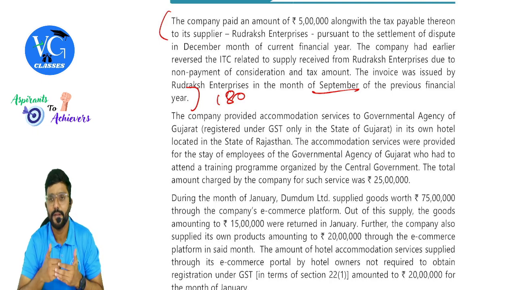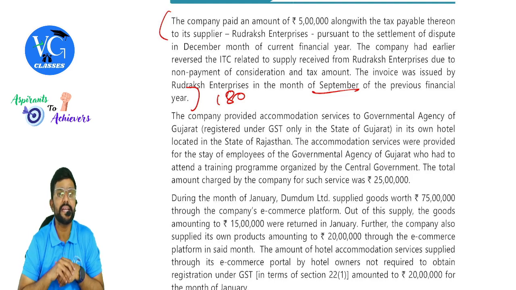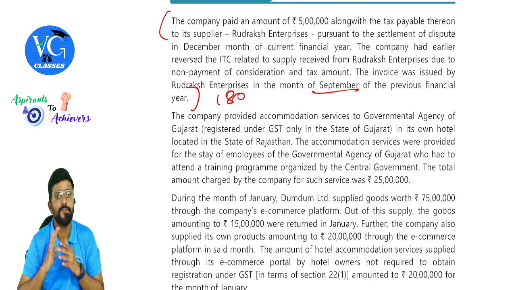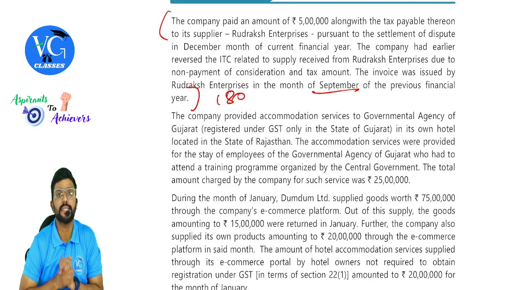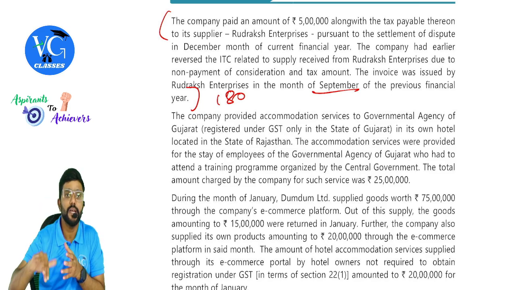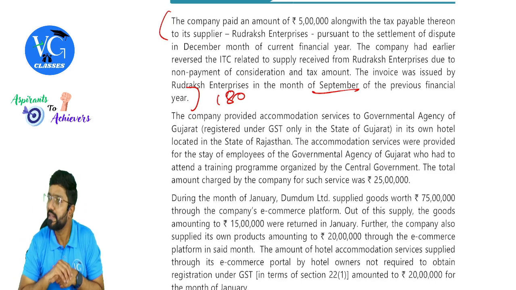Correct? No, guys. If recipient has not paid within 180 days as per proviso to section 16, if recipient doesn't pay within 180 days, then if you have already claimed credit, please reverse it. Sir, later what if I pay it? Can I re-avail the credit?